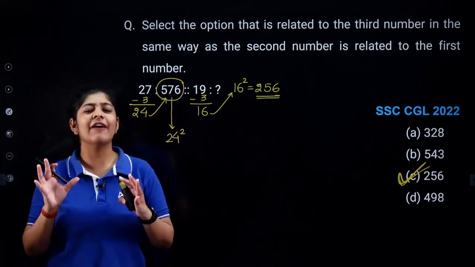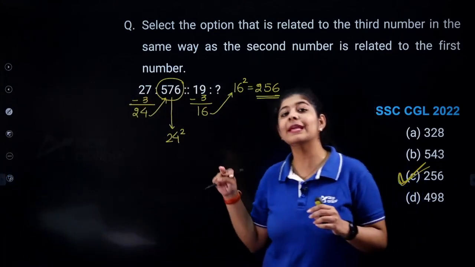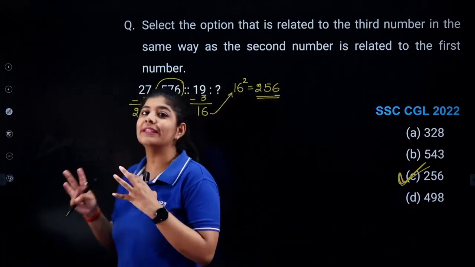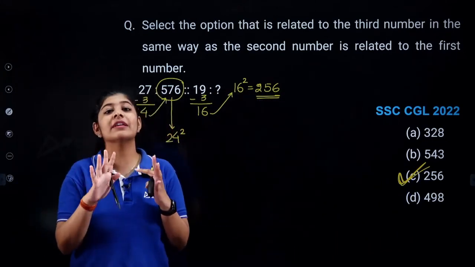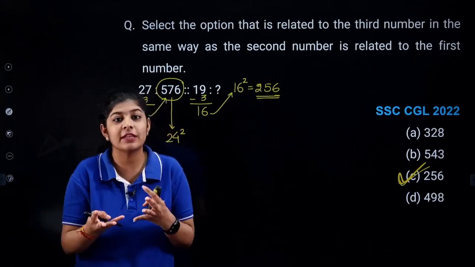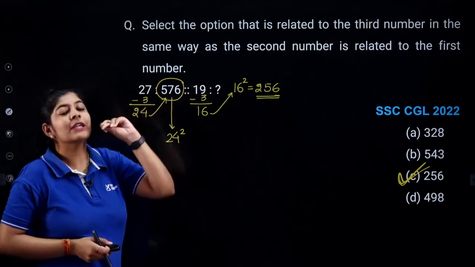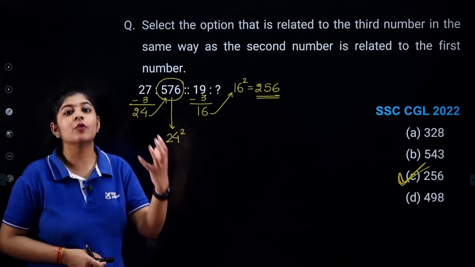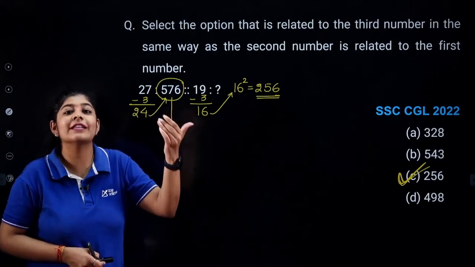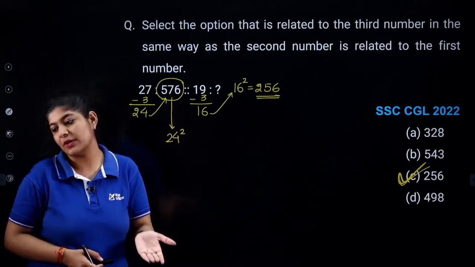Whenever you are having any type of problem, it may be a number series, it may be analogy, or it may be some other category where you need to identify the odd one out. But if you are having numbers, then start playing with numbers. Just simply observe the numbers and you can easily determine the pattern. But for that, you need to play with the numbers more and more. For that, just simply practice more and more.